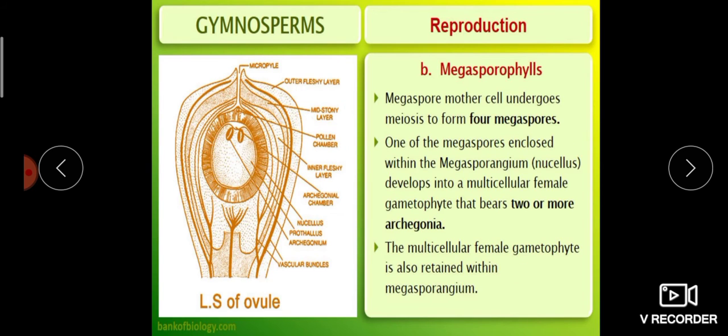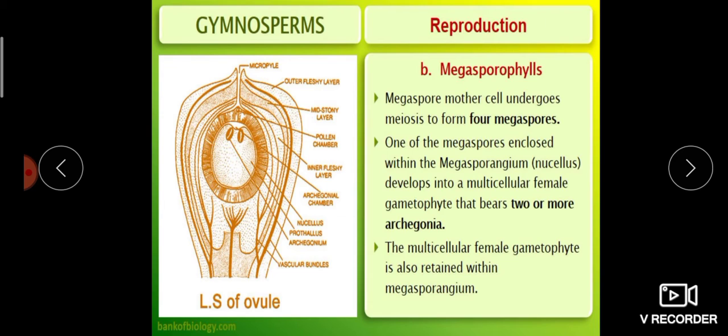The megaspore mother cell undergoes meiotic division to form 4 megaspores.